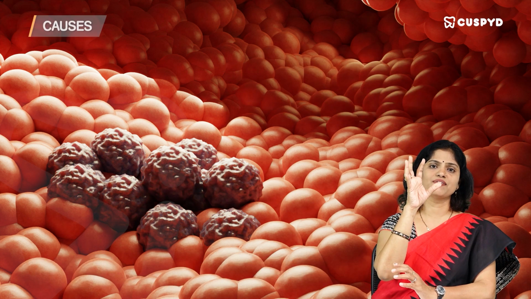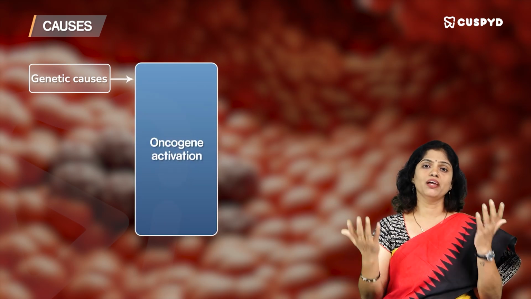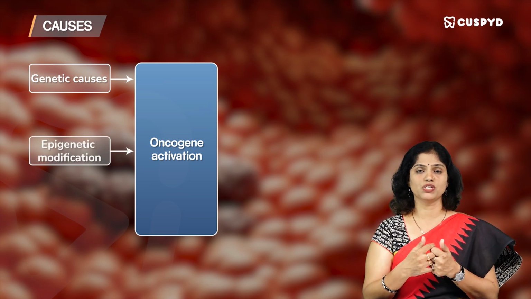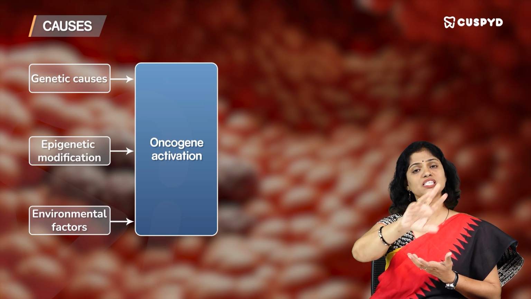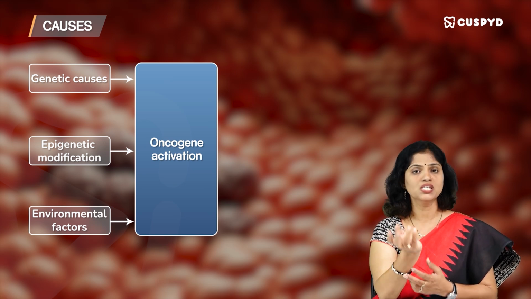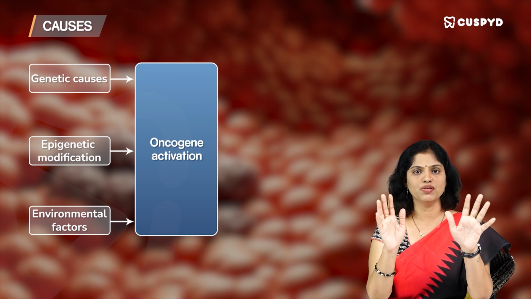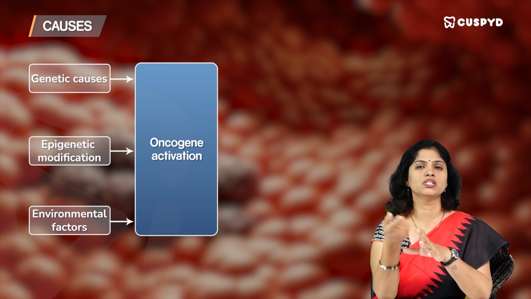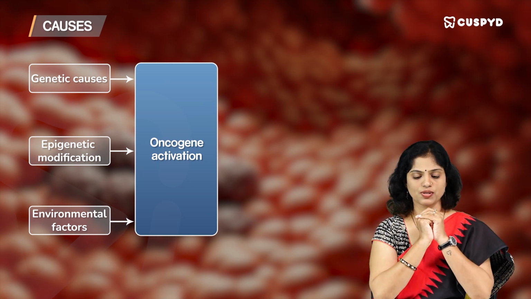So, cancer can be developed by genetic causes where you have oncogenes which will get turned on because of various influences, and there are a lot of epigenetic modifications, which means there are a lot of environmental factors which are influencing the turning on of the oncogenes. Most of these oncogenes are present in almost all individuals, but the trigger to turn on these oncogenes happens only in those people who are susceptible to development of cancers.